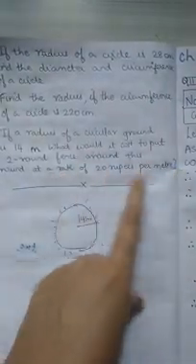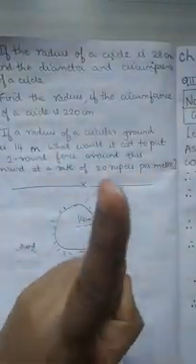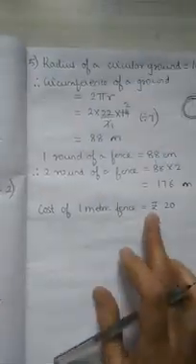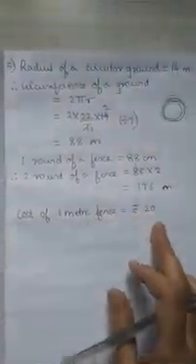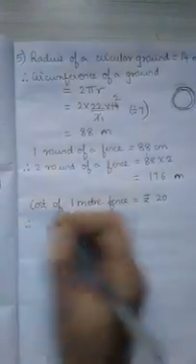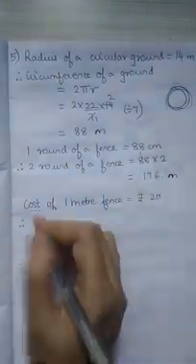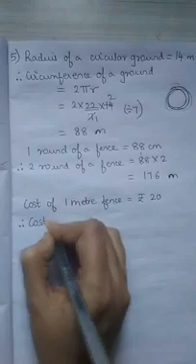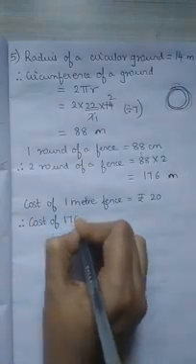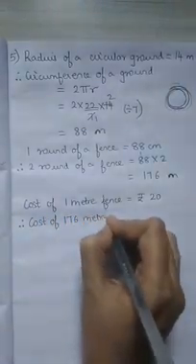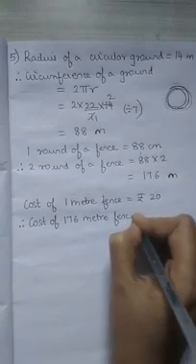So I have written over here 1 meter fence is rupees 20. Therefore, how many meter fence we want? 176. Therefore, cost of 176 meter fence is equal to